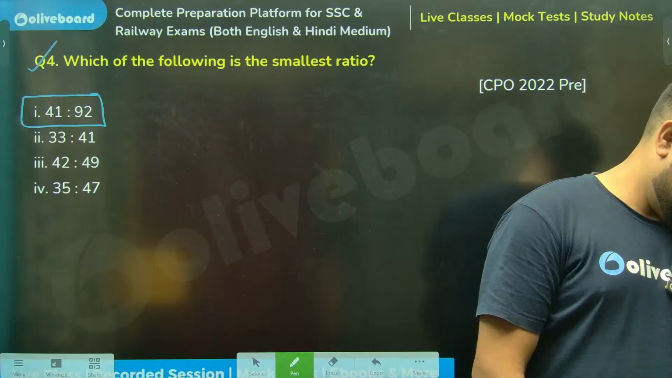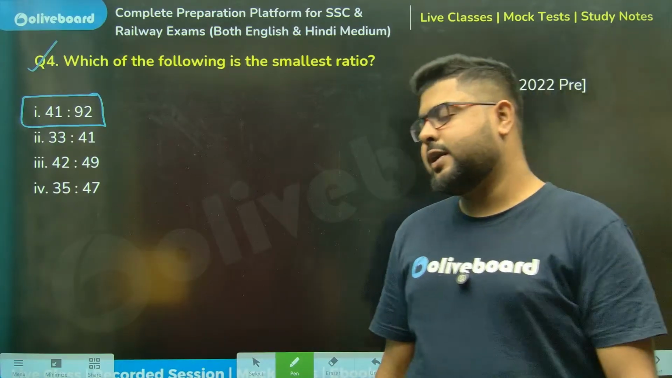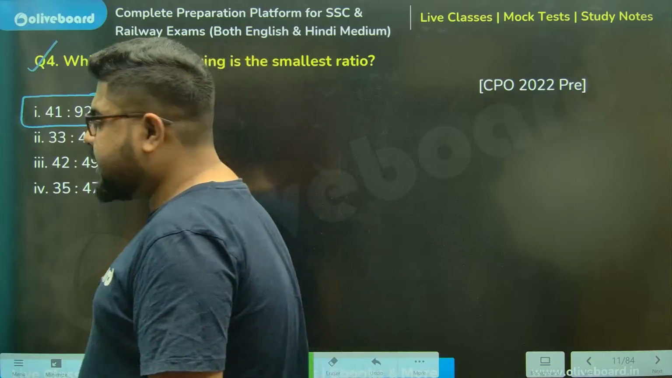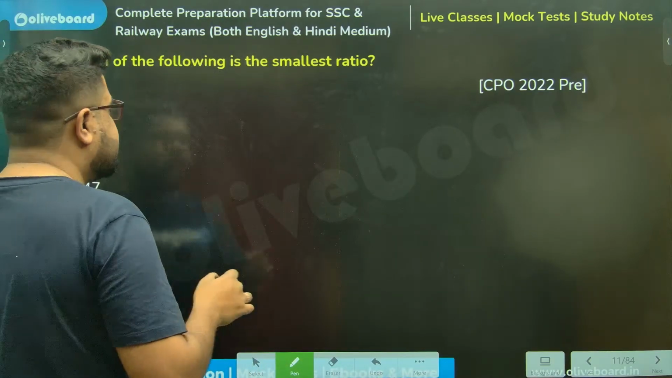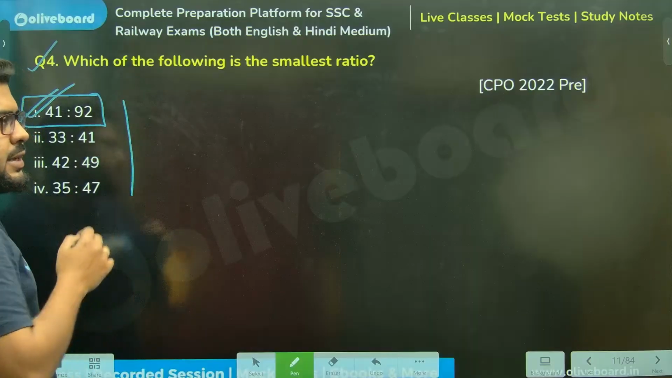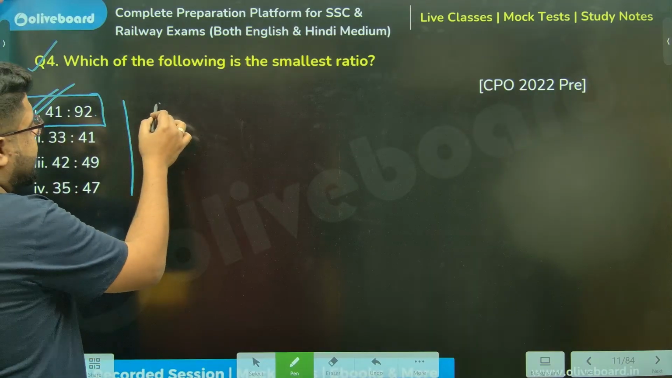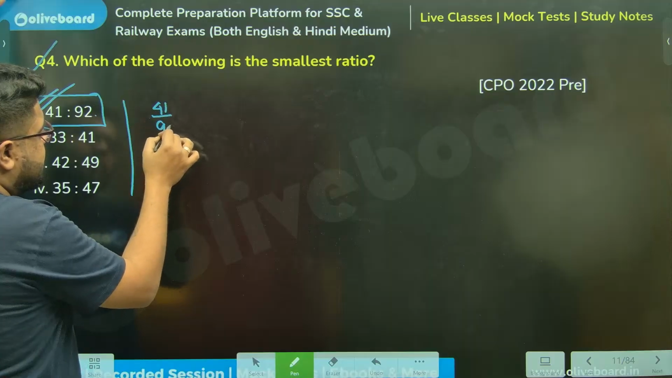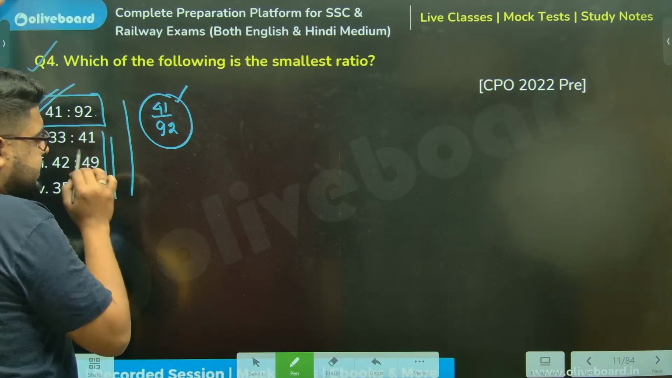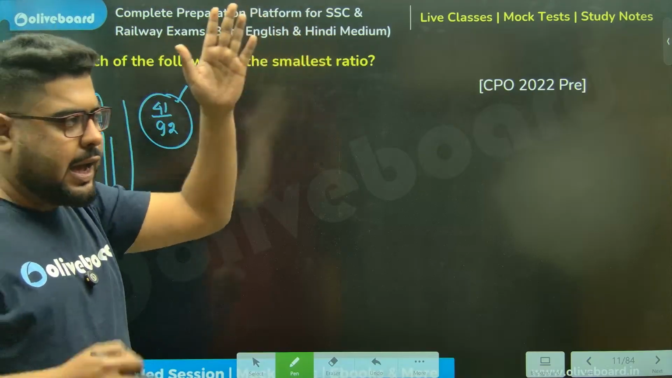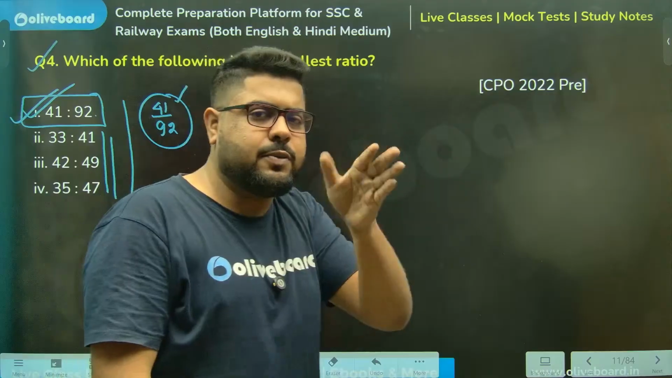Acha, sorry. I got 41 by 92. I haven't seen the answers. Yes, I have got a lot of answers. Just by looking at this, this is the only answer which is less than half. 41 by 92 is the only fraction which is less than 1 by 2. All the rest are between half and 1. All the other three fractions are somewhere between 1 by 2 and 1.